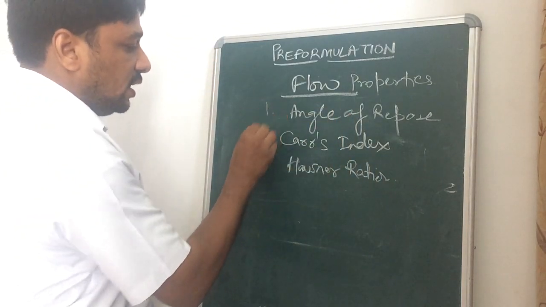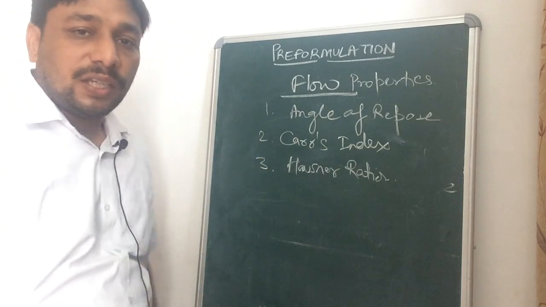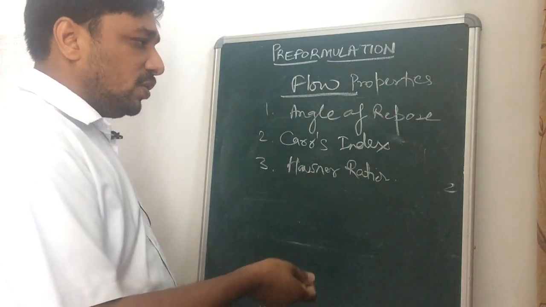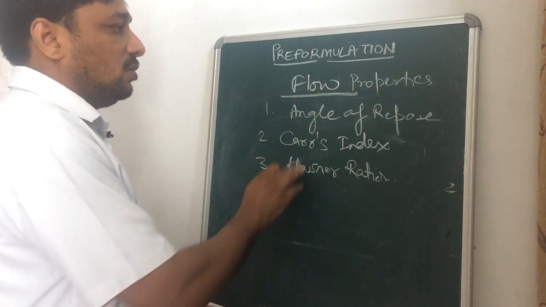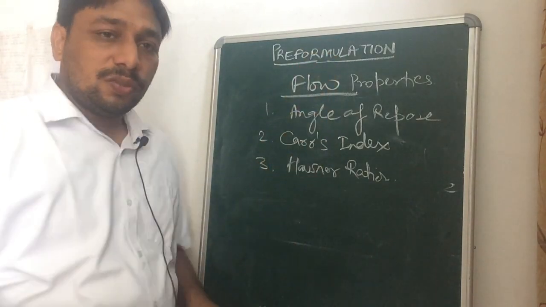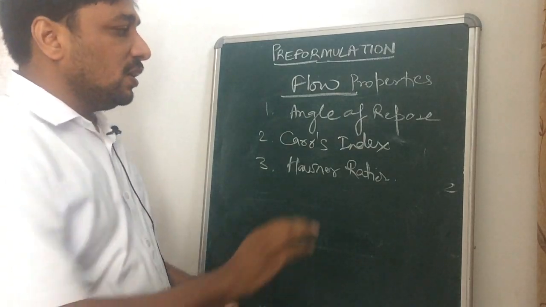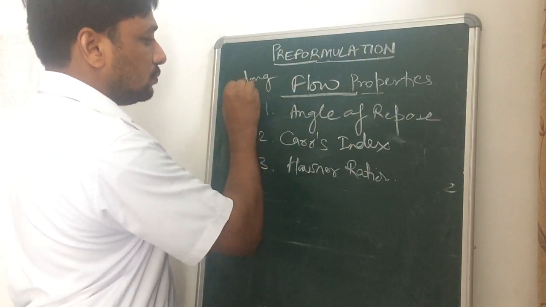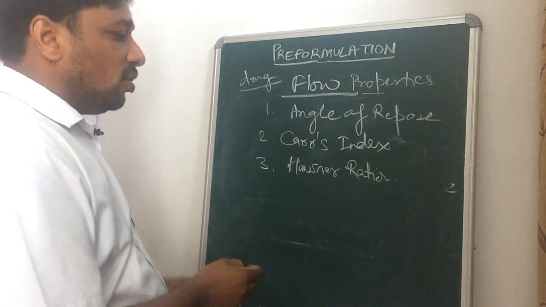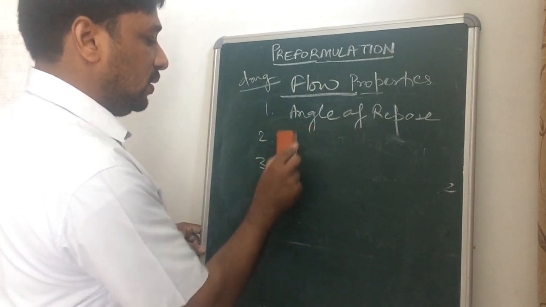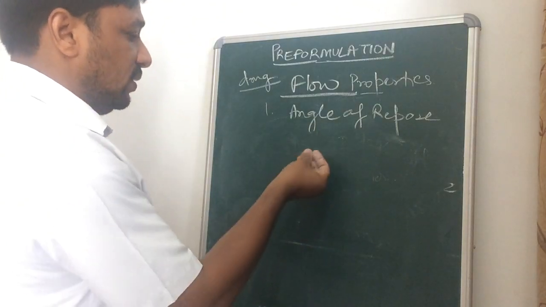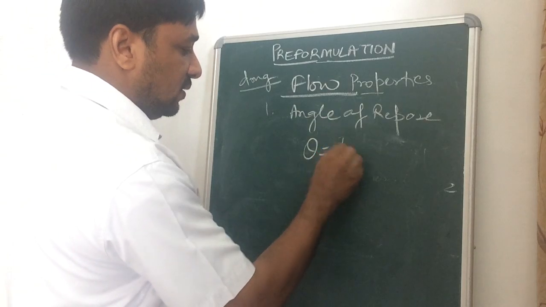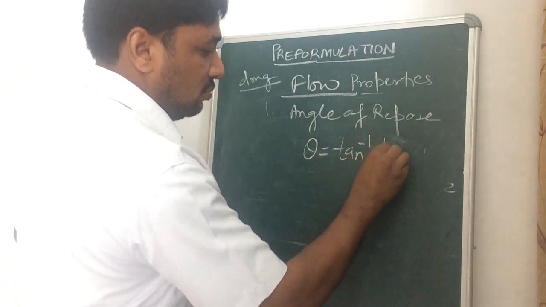So these are the 3 ways in which we can find out the flow of the formulation, the flow of the drug, because we are here talking about pre-formulation, so we will discuss the drug only. In the angle of repose, there is determination of theta, that is tan inverse H by R.